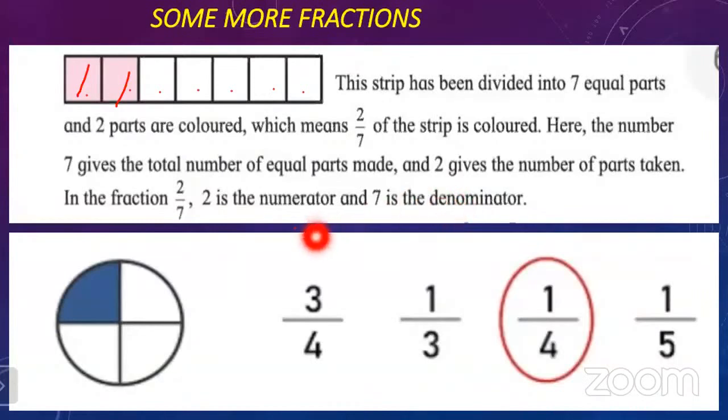Now we have one example here. You can see here is one circle which is divided into 4 equal parts, and out of the 4 equal parts, one part is shaded with color. Which is the accurate fraction for this? You can see this fraction accurately matches this figure, because total parts are how many? 4. You can see the denominator is 4.